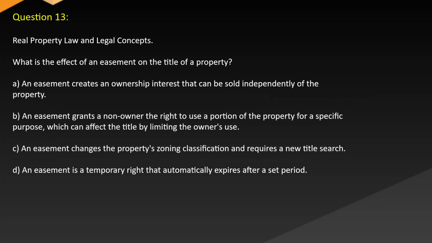Question 13. Real property law and legal concepts. What is the effect of an easement on the title of a property? A. An easement creates an ownership interest that can be sold independently of the property. B. An easement grants a non-owner the right to use a portion of the property for a specific purpose, which can affect the title by limiting the owner's use. C. An easement changes the property's zoning classification and requires a new title search. D. An easement is a temporary right that automatically expires after a set period.